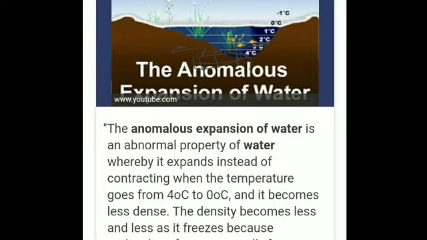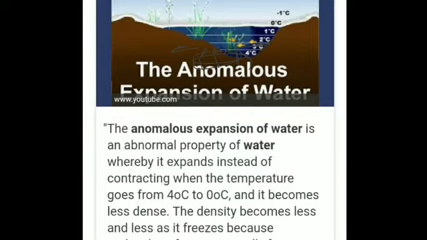Is that clear? And this helps the aquatic life to survive. Since ice is a poor conductor of heat, it does not allow the flow of heat from the water to the atmosphere. So the temperature of the water remains at 4 degrees Celsius. This helps the aquatic plants and animals to survive.